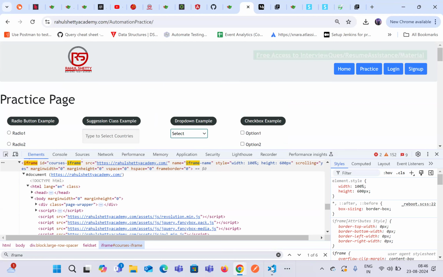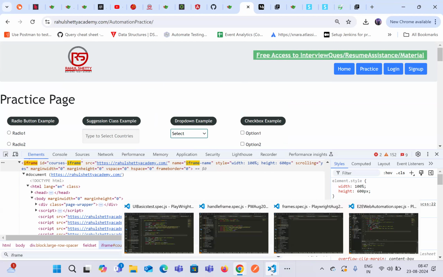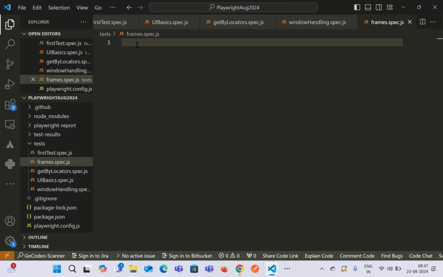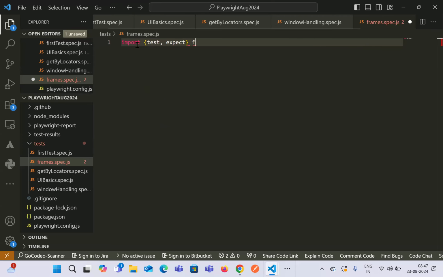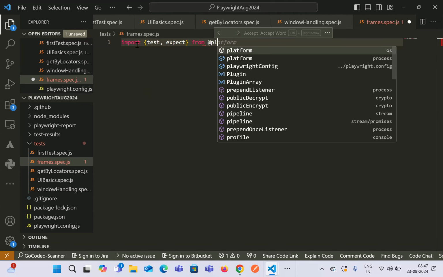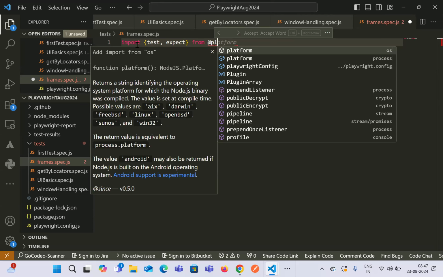Let's try to see the example, and then you will basically be able to understand how it is working. Okay, so let's see how it works. So we can say that, let's say import test, and then also import expect from Playwright.